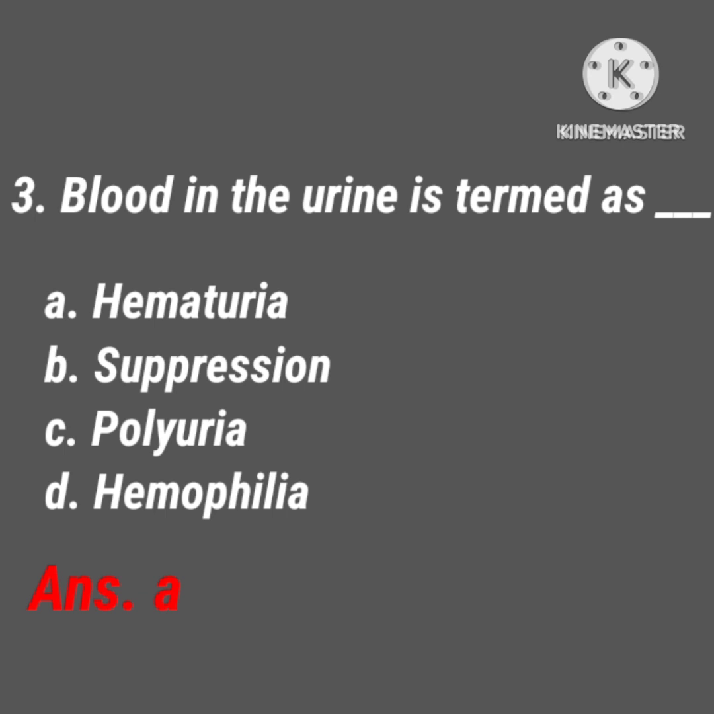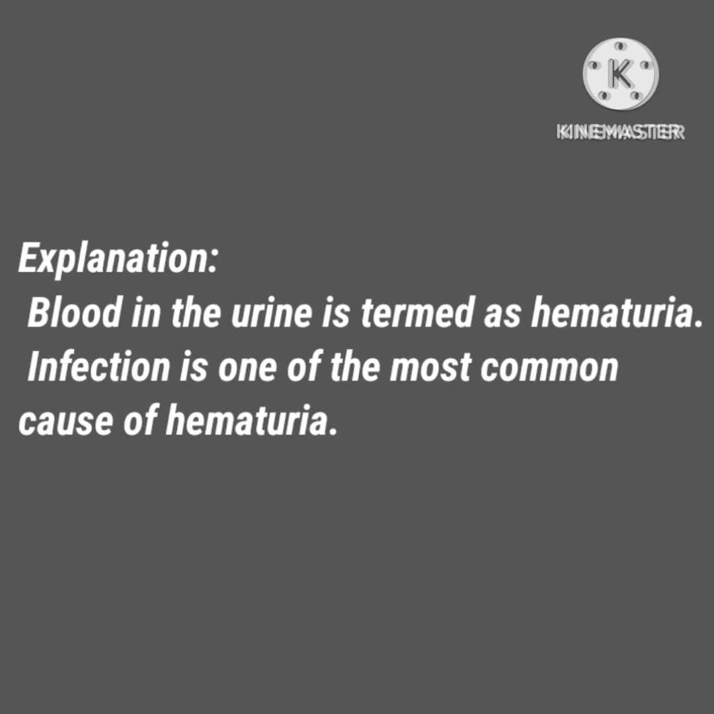We will see the explanation. Blood in the urine is termed as hematuria. Infection is one of the most common causes of hematuria. So blood in the urine is called hematuria. Here the right answer is option A. And the most common cause of hematuria is infection. Next question.